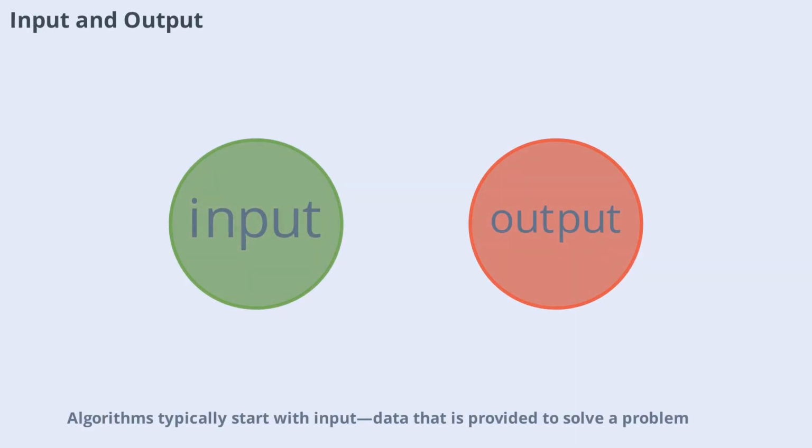Algorithms typically start with input, data that is provided to solve a problem. After processing this input through a series of steps, the algorithm produces an output, which is the solution or result. For example, in a sorting algorithm, the input is a list of numbers, and the output is the sorted list. Understanding how input and output work is fundamental to designing algorithms that are both useful and efficient.